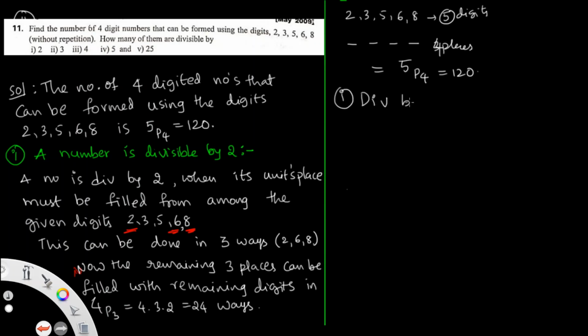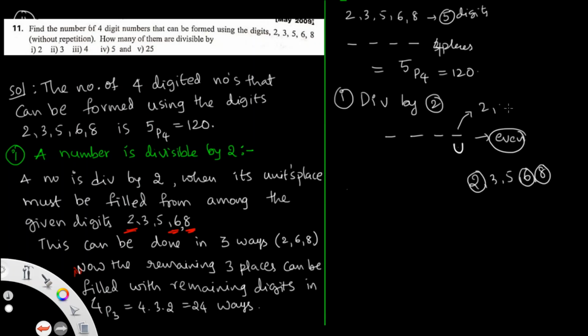If any number is divisible by 2, as we just learned, the units place must be filled with an even number. In the digits 2, 3, 5, 6, 8, the even numbers are 2, 6 and 8. So the units place can be filled with 2, 6 or 8.